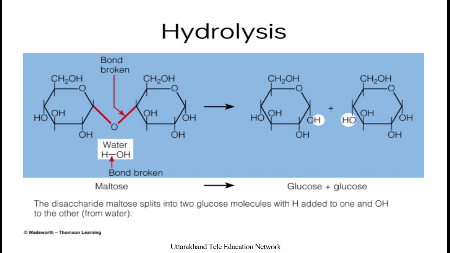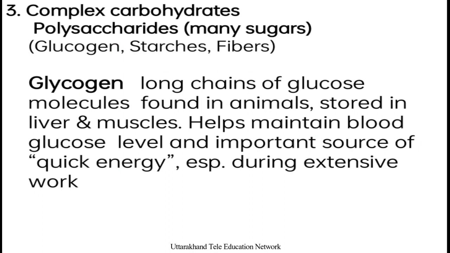Another process is hydrolysis, breakage. Hydrolysis can occur between sugar bonds, breaking the alpha 1,4 glycosidic bond. The disaccharide maltose splits into two glucose molecules, with hydrogen added to one and OH to the other, and it takes place in water. So these are two important methods for the formation and breaking of sugars.